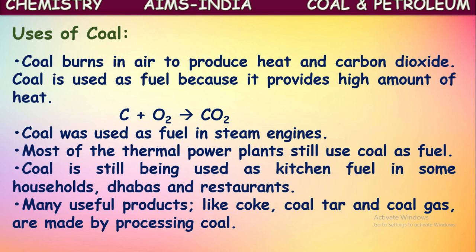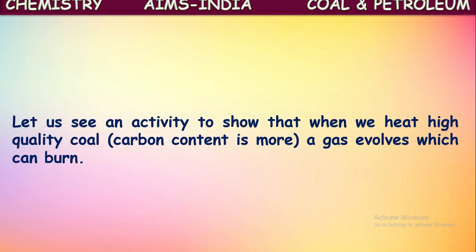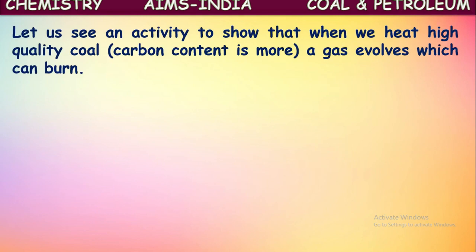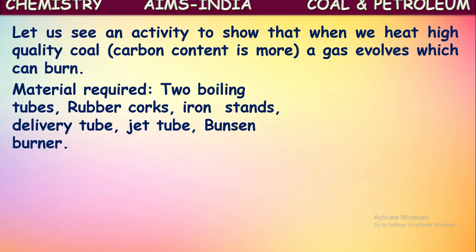Many useful products like coke, coal tar, and coal gas are made by processing coal by the technique called destructive distillation. Okay, they are the major uses of coal. Let us see now an activity which shows that when we heat high quality coal like anthracite, a gas evolves which can burn. Let us see here.